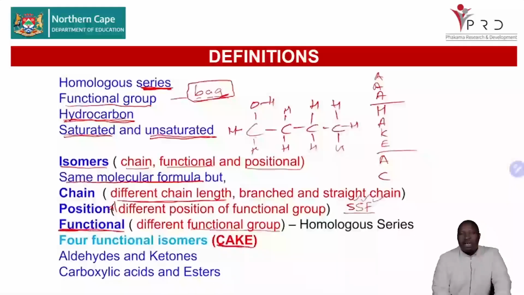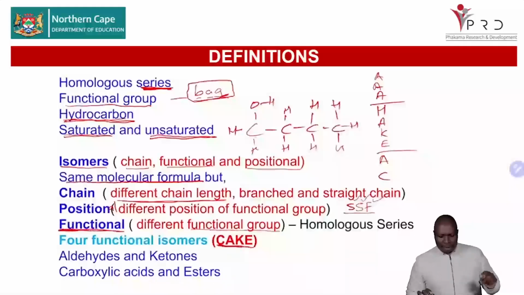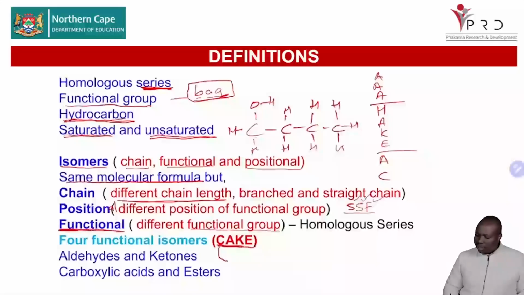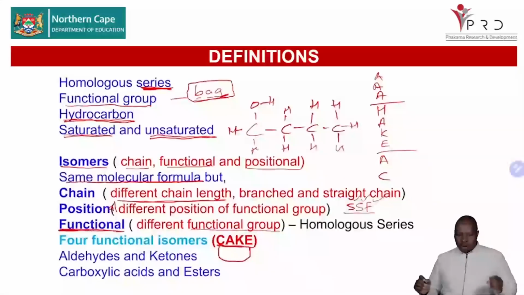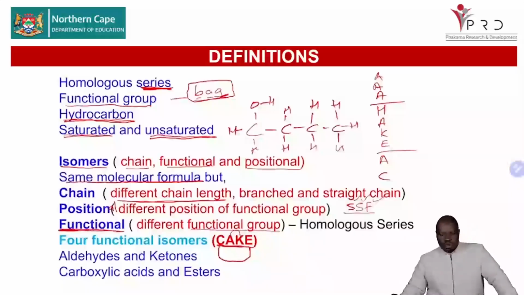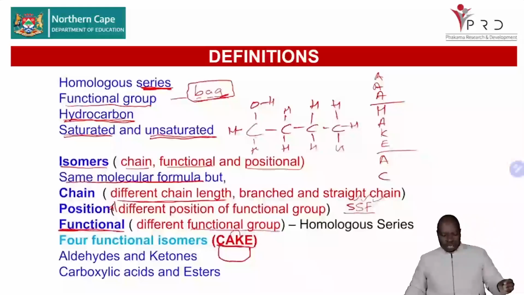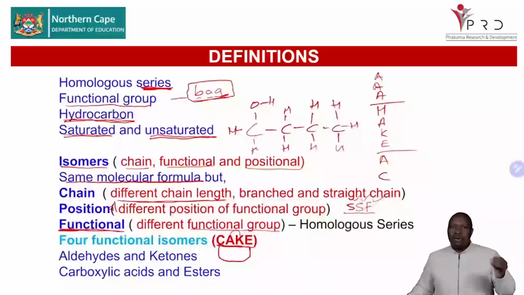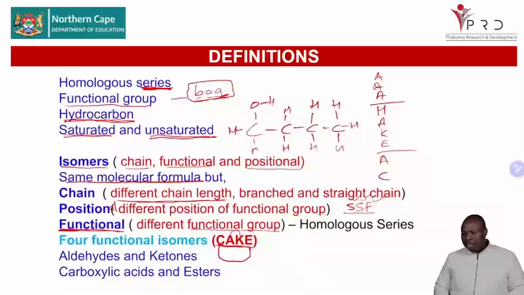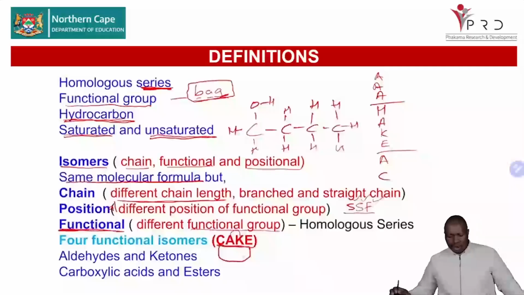That is your CAKE, and always remember, we are saying carboxylic acids and esters are good examples of functional isomers. And we are saying aldehydes and ketones are functional isomers. So always know that in terms of functional isomers, we're talking about your carboxylic acids and esters, and then your aldehydes and ketones.